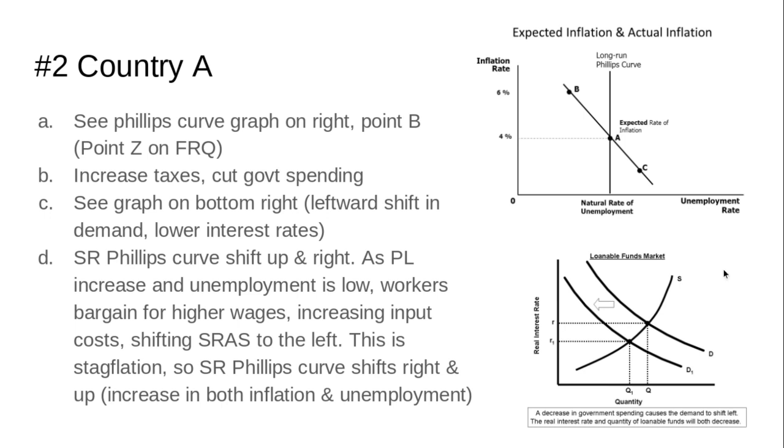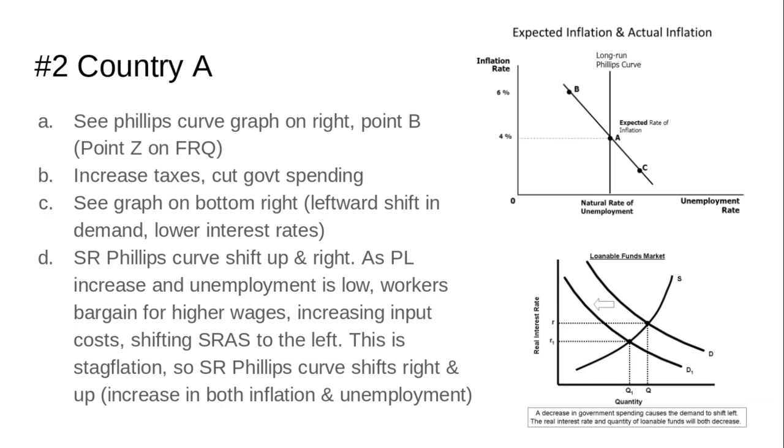So this is what your long run and short run Phillips curve should look like. On here, I just had to find a graph on the internet. Point B would be like point Z in your FRQ, if that makes sense. If you labeled that, you get a point, and if you drew out the graph correctly, you get another point. So you're 2 for 2 so far.